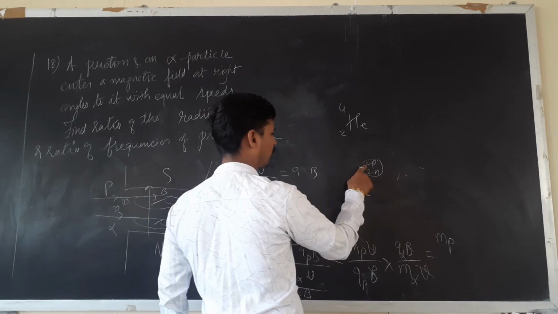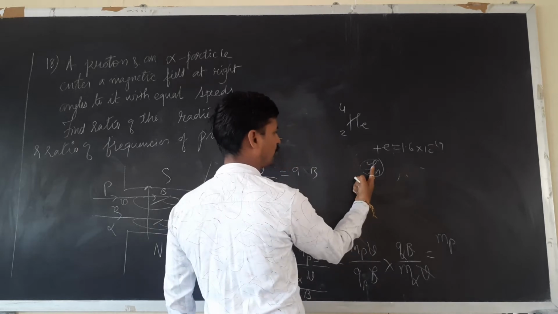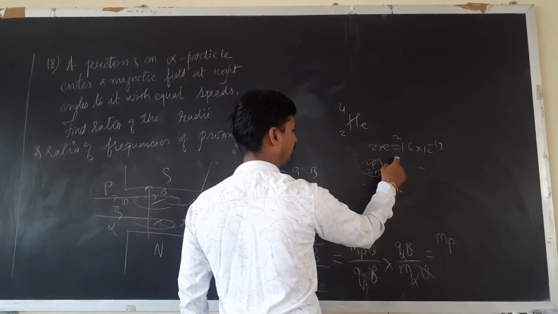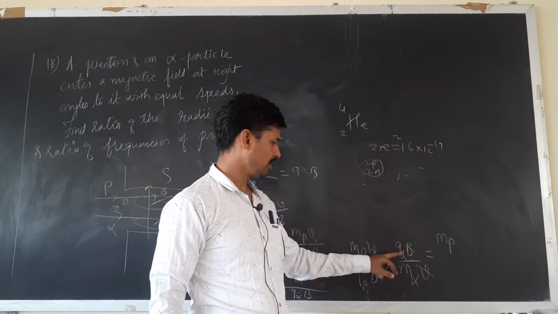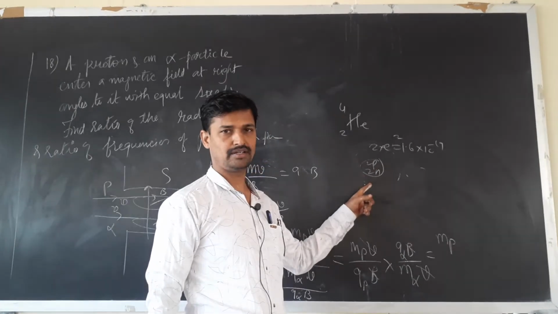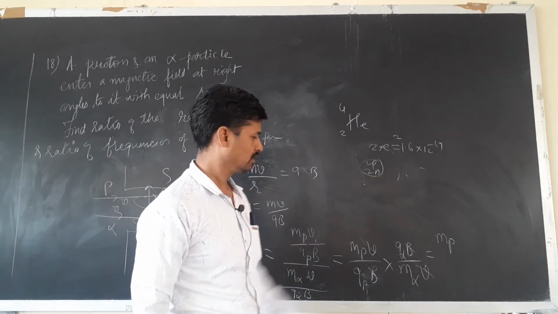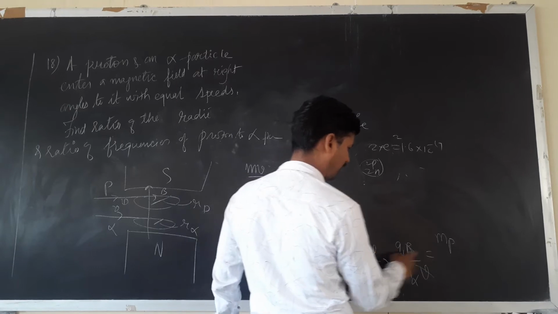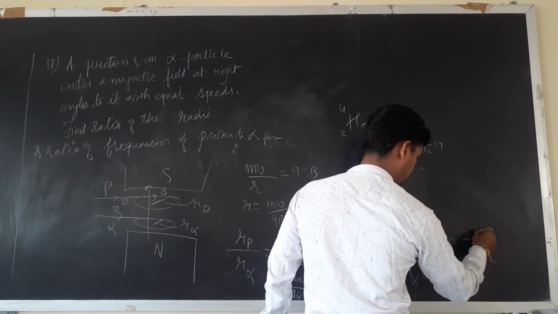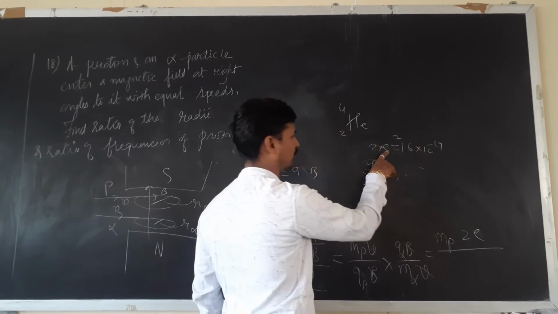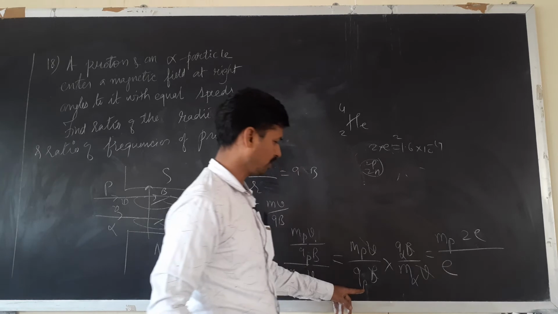Listen, the charge of 1 proton is e, that is 1.6 into 10 raised to minus 19. Two protons means the charge will be 2e. Neutrons have no charge. So the charge of the alpha particle is twice that of the proton, we will write it as 2e, where e means electronic charge or proton charge. The charge of the proton is only e.